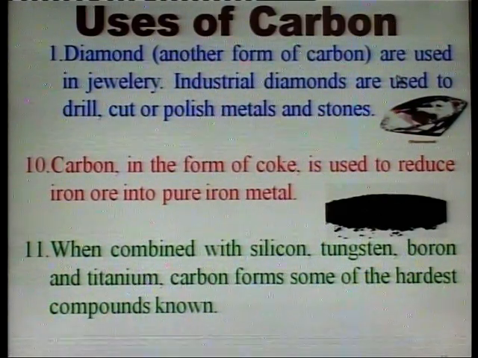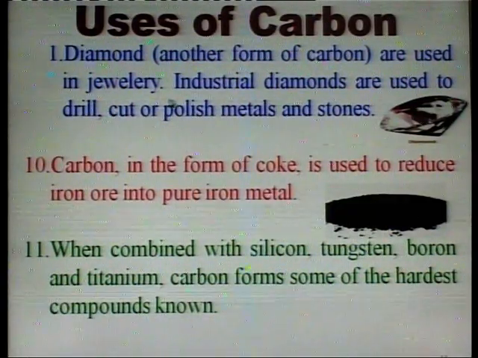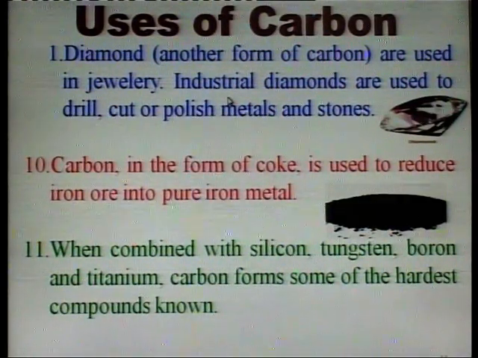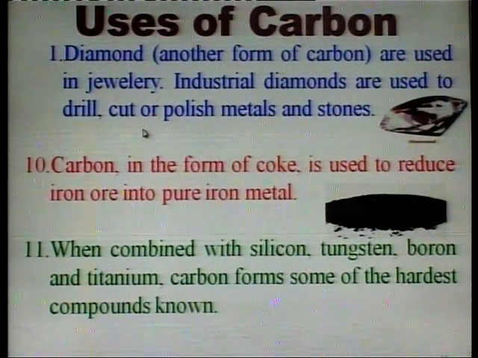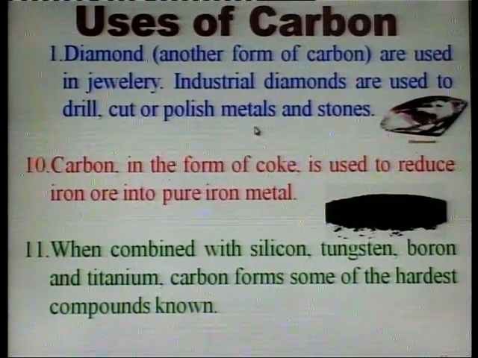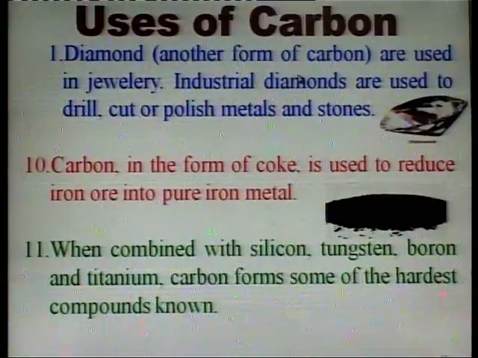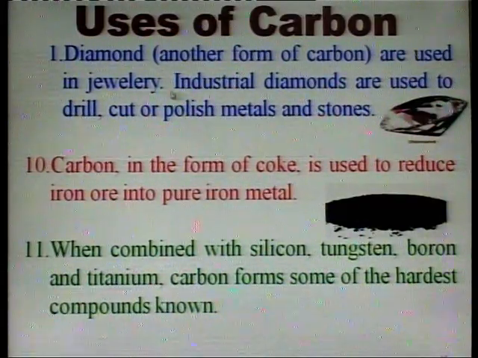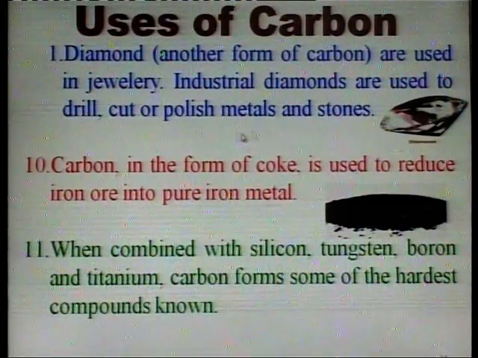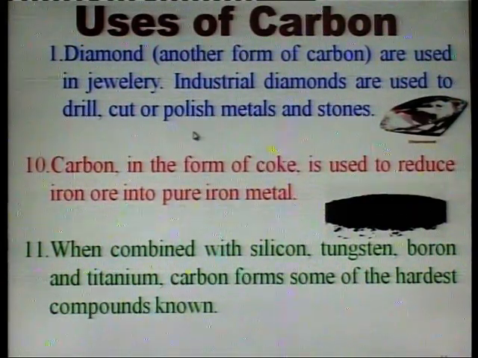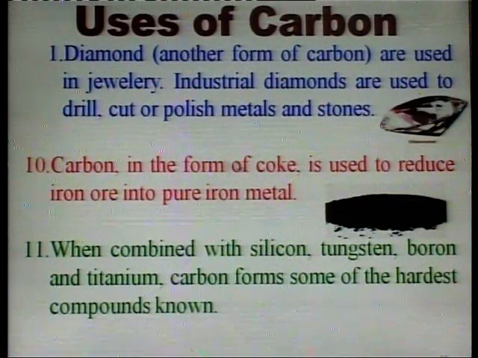Diamonds are used in jewelry. Industrial diamonds are used to drill, cut, or polish metals and stones.